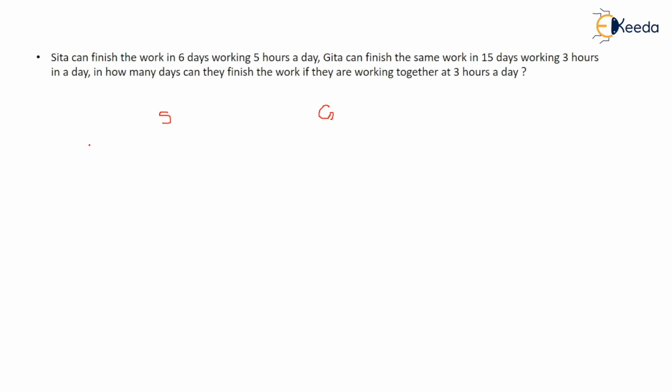So here is Sita, here is Geeta. Sita works for 6 days, working 5 hours. So 6 days she works, and how many hours? 5 hours. So how many hours did she actually work? 30 hours she worked. And similarly Geeta, 15 days for 3 hours. So 3 into 15, how many hours did she work? Geeta worked 45 hours to complete the same work.